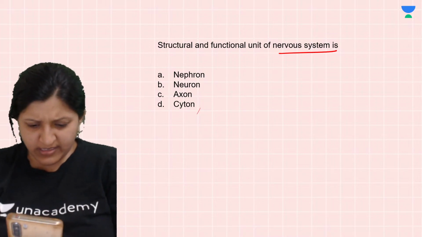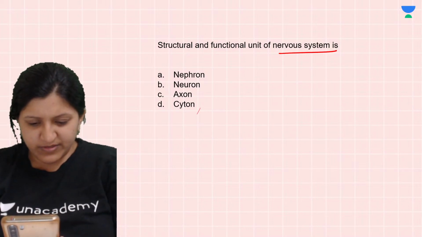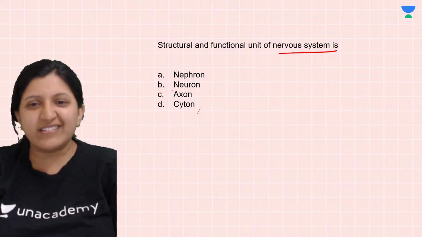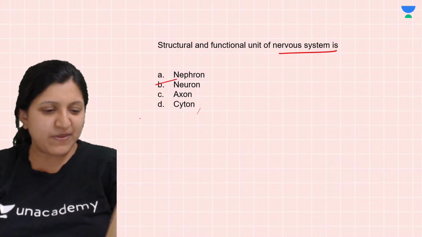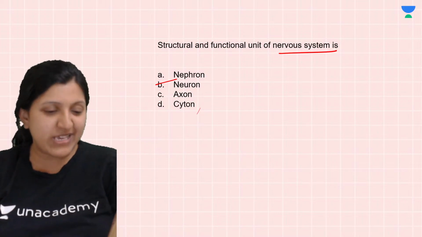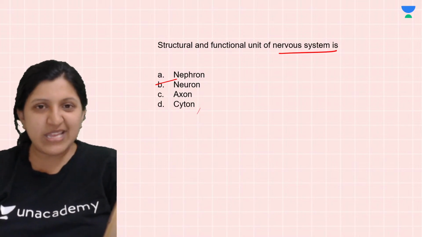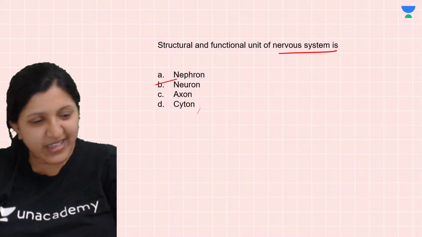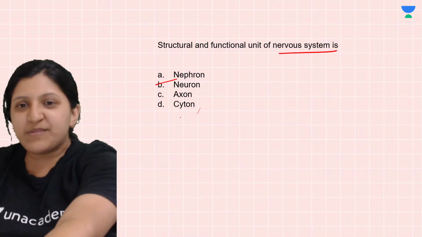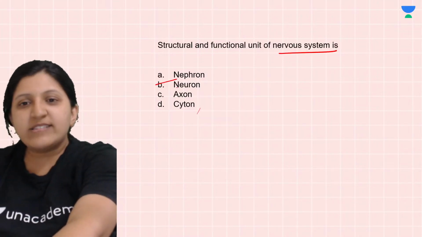Yes, neuron is the right answer. And no, you should sleep 7 hours. Even if you don't sleep 7 hours, at least try to sleep 6 hours. 4 hours is too less for your age. The options were nephron, neuron, axon, and cyton, so in that case the answer is neuron.